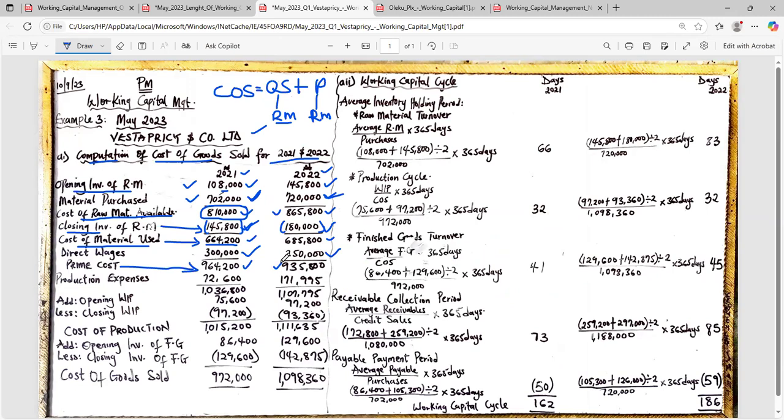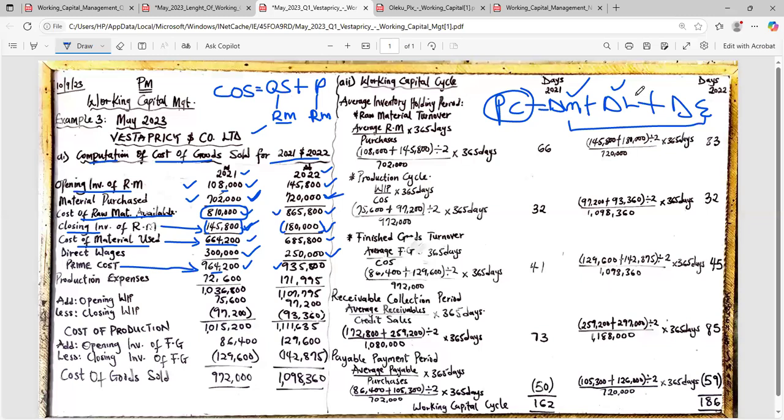Now, somebody wants to ask me, why do you call this thing prime cost, sir? I have told you the definition of prime cost simply means direct material plus direct labor plus direct expenses. All direct costs are known as prime costs. Since in this question, everything that we have is only around direct material and direct labor, they did not give us direct expenses.